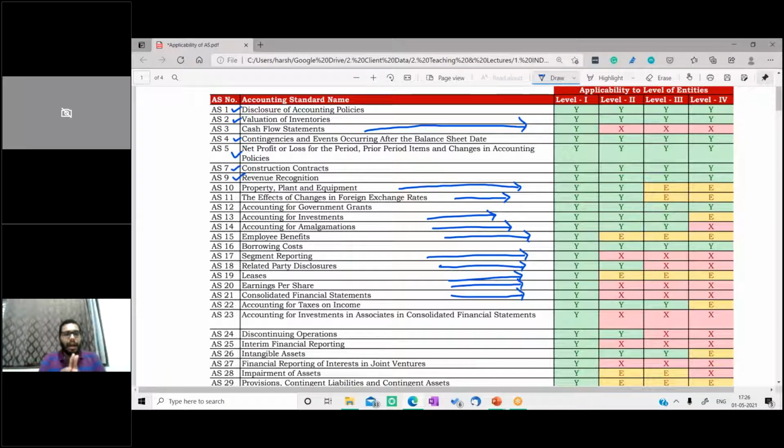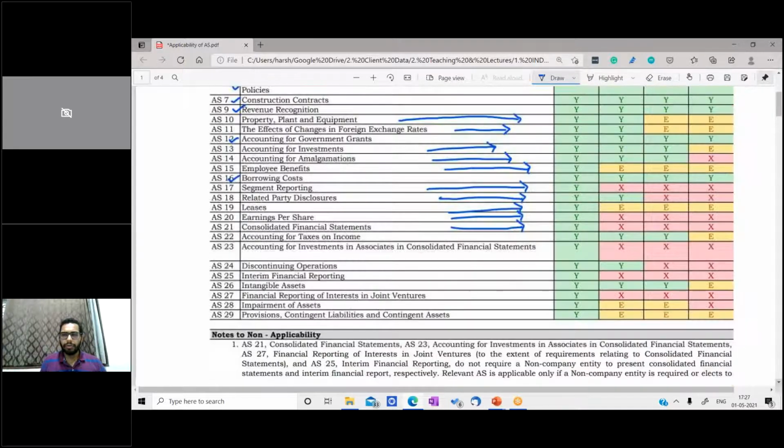These are certain key accounting standards which are applicable to all, irrespective of my level, because these are the basic accounting standards which help in building up your financial statement. These contain the basic principles of the accounting. So again, accounting for government grants. Then you can say borrowing cost. So these are the accounting standards applicable to all entities irrespective of the level.